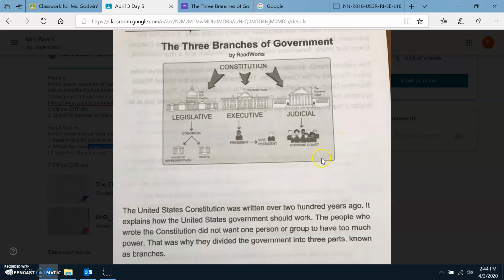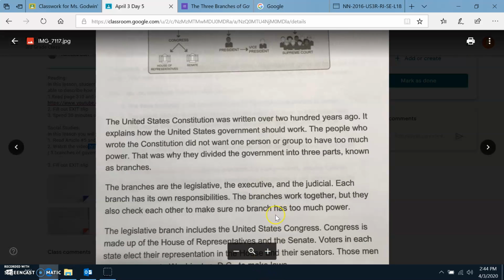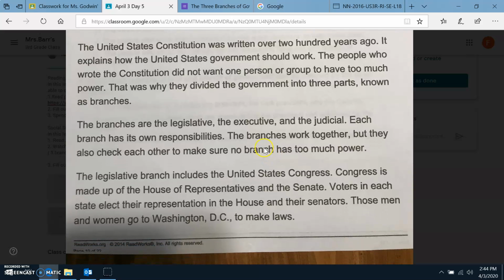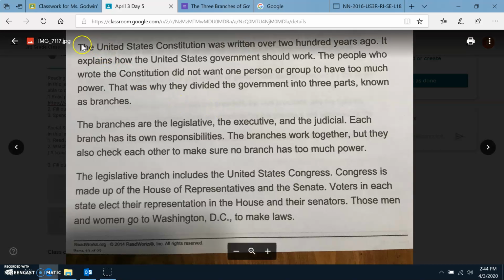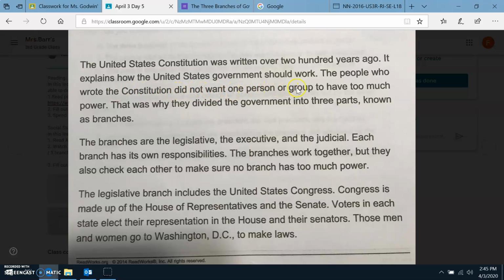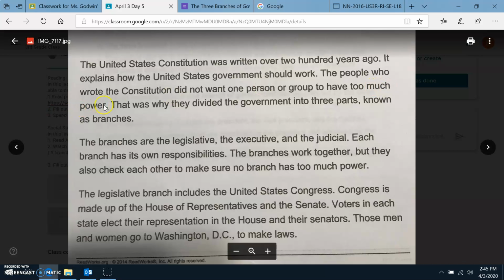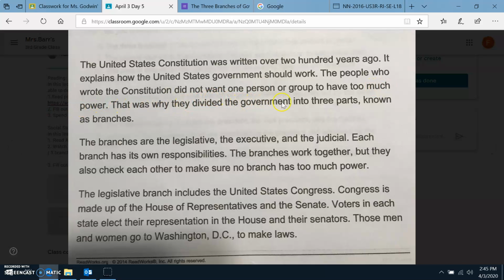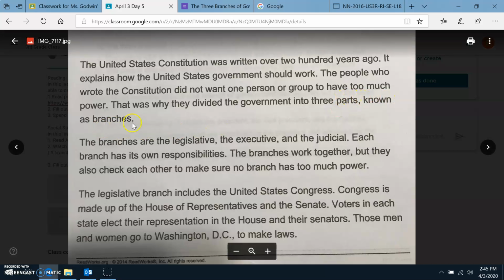So I want to read to you about our three branches of government. If you want to, just follow along in your packet, or you can follow along with me in this video. So the United States Constitution was written over 200 years ago. It explains how the United States government should work. The people who wrote the Constitution did not want one person or group to have too much power. That was why they divided the government into three parts, known as branches.